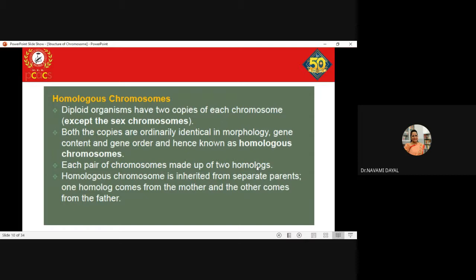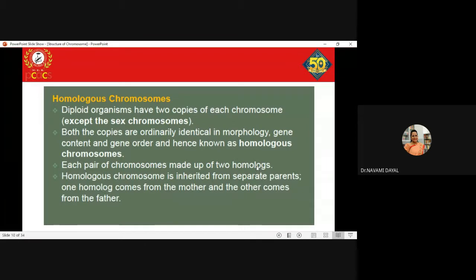If male cells are visualized, that male will show 22 pairs of autosomes, one X chromosome and one Y chromosome in its somatic cells. Clear, everyone?